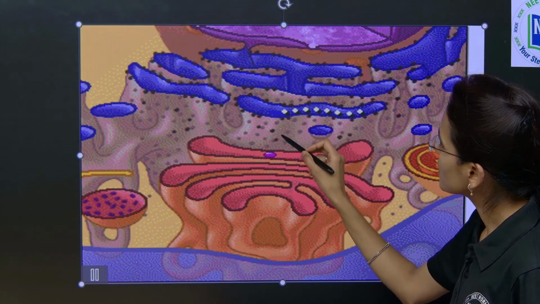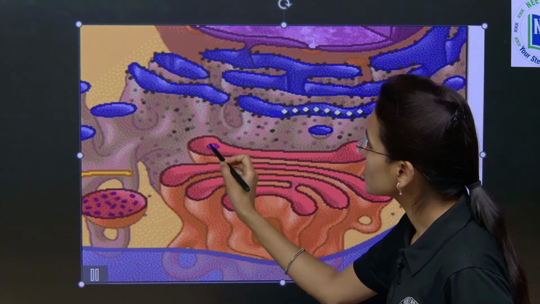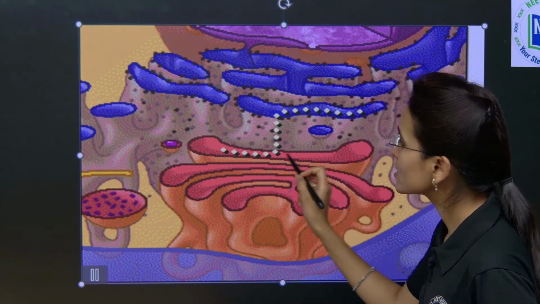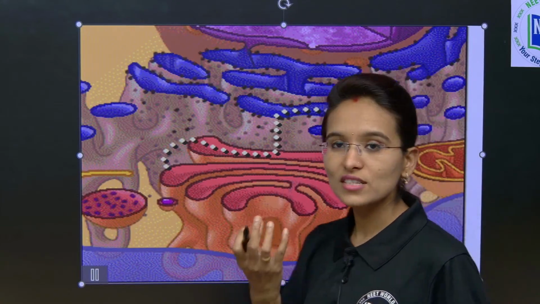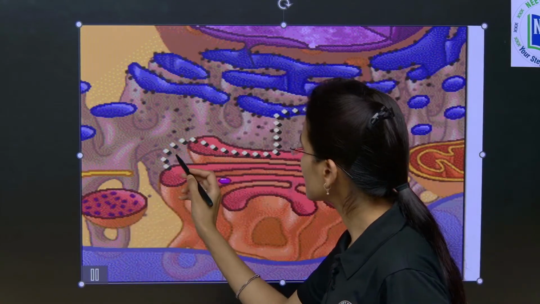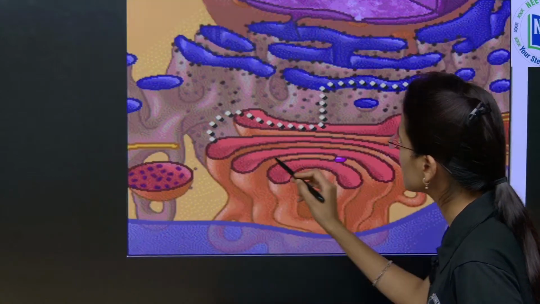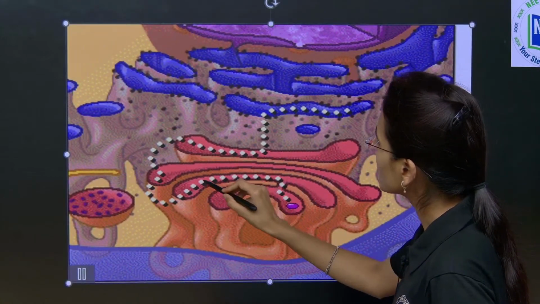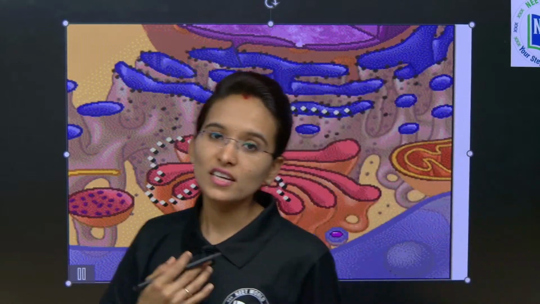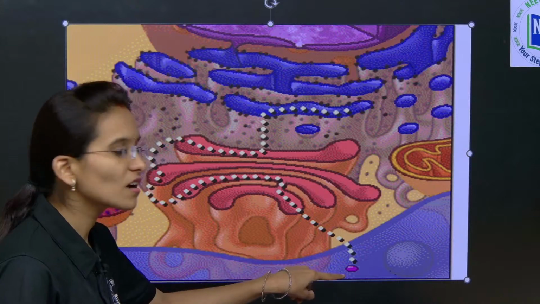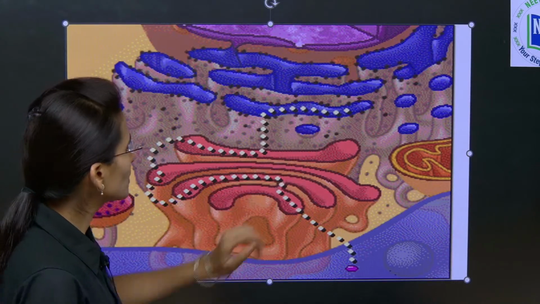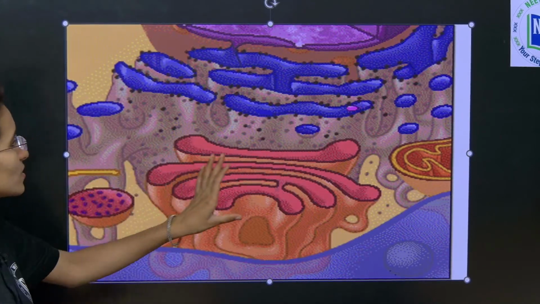Yes, it fuses with the vesicle, and next in each cisternae it is going to travel and it is going to be modified. See, first the secretory vesicle will receive the proteins, it will secrete out, and again from the outer side it is going to enter into this particular cisternae where the modification is going to take place. After modification it is going to be sent out. Clear with the concept? Once again I will play, just watch this clearly.